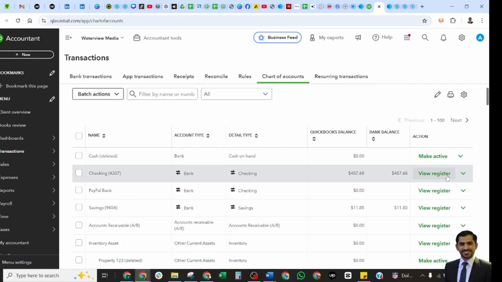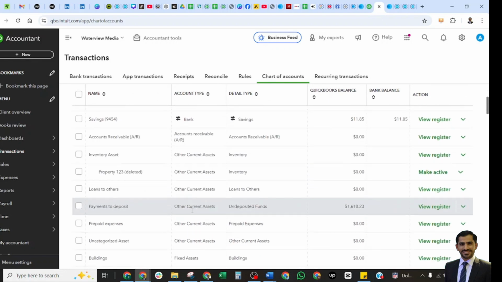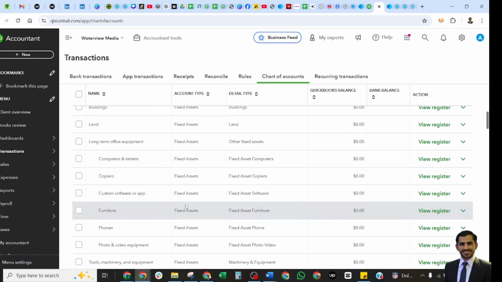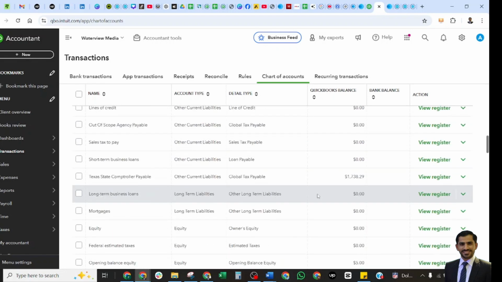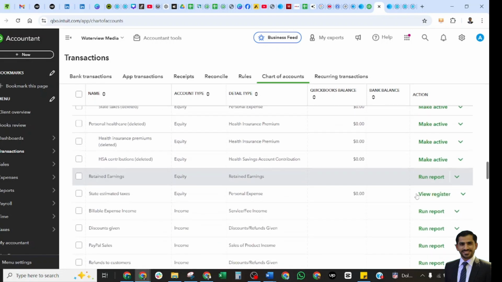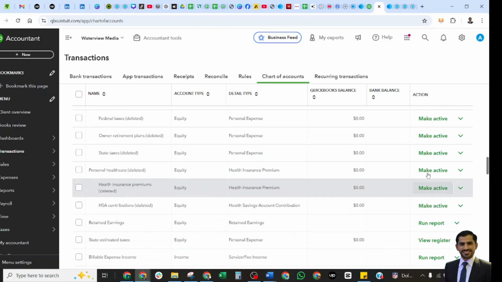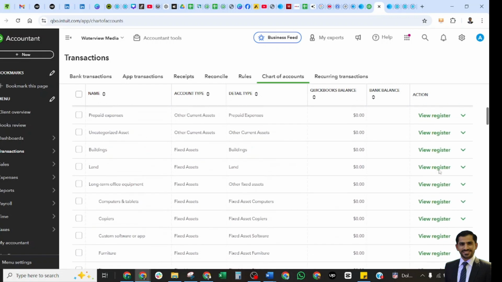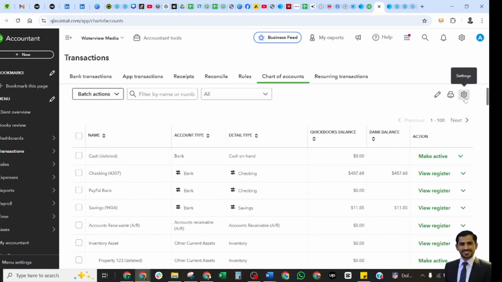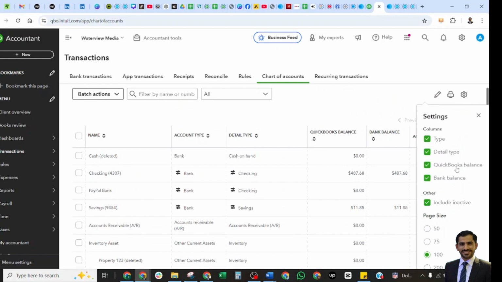This is a view register. Here you will see the list of the transactions. For the income statement accounts, you will see run report here. So this is the main difference between the balance sheet accounts and the income statement accounts. This is a gear setting, and you can change the type, details, balances, and include inactive accounts and the page size of this chart of accounts.